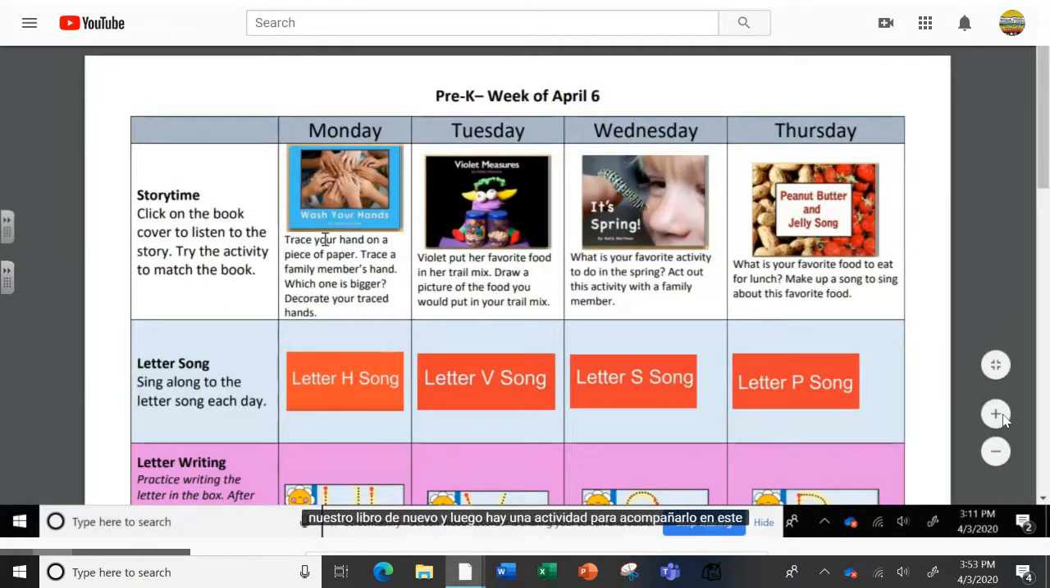I'm going to go back to our calendar. Here's our book again, and then there's an activity to go along with it. For this Monday, we're asking students to trace their hand on a piece of paper and then trace a family member's hand and then decide which one is bigger and then decorate the hand with any materials that you have at home.